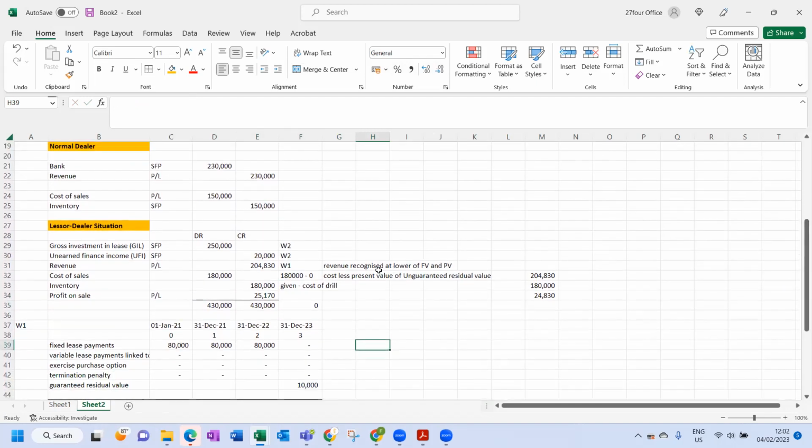So what most companies would want is that profit to be lower and revenue to be higher, so that gross profit is higher. Because remember, a profit on sale goes through other income, whereas revenue minus cost of sales sits in the gross profit line item. Gross profit is a far greater indicator than other income. And that is why the accounting standard brings us out to reduce revenue.